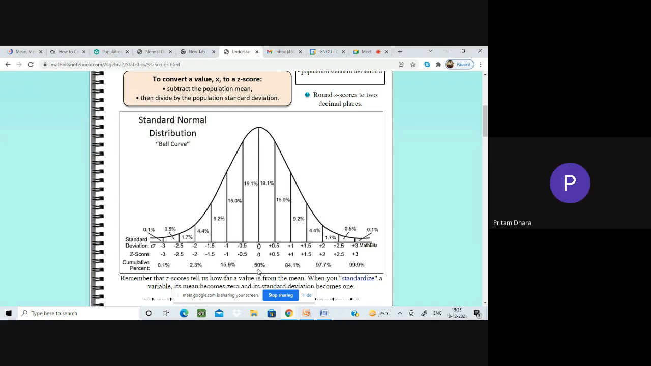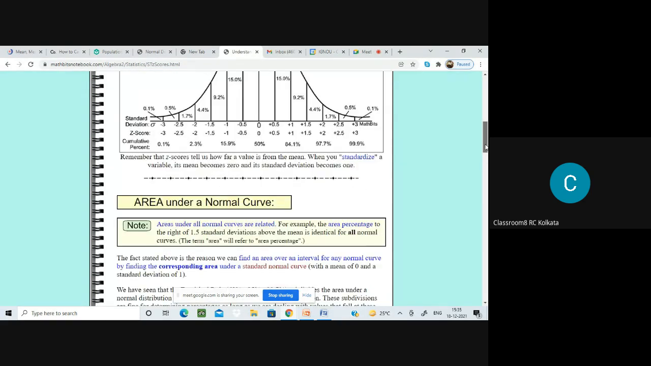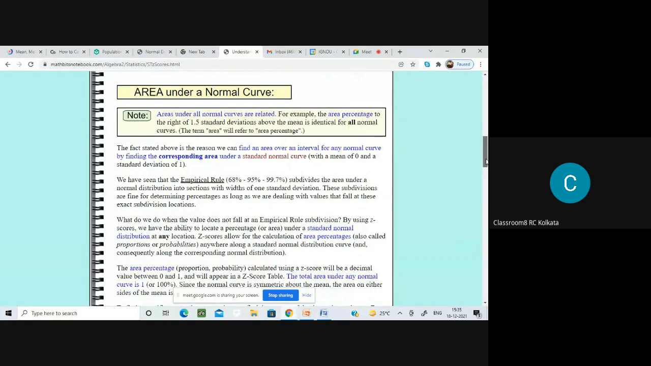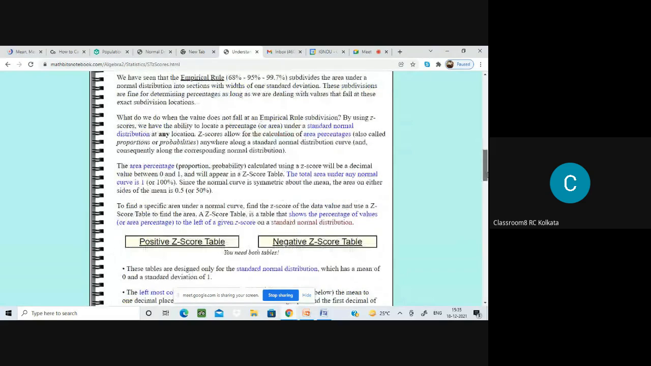Okay, ma'am wants to know about this normal distribution, because in probability, from time to time, you will find it comes under this normal distribution. What is a normal distribution? And you will come to it after all this.